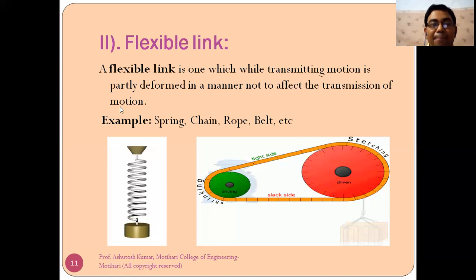Now what are the examples of flexible link? Spring, chain is also an example of flexible link. Rope is also an example, and belt. So these are the examples of flexible link.